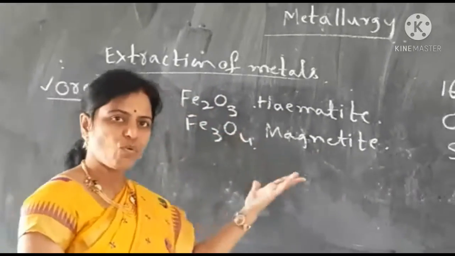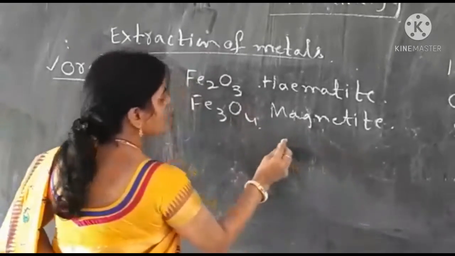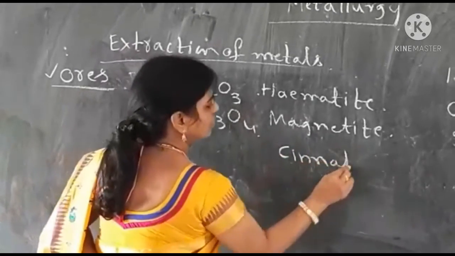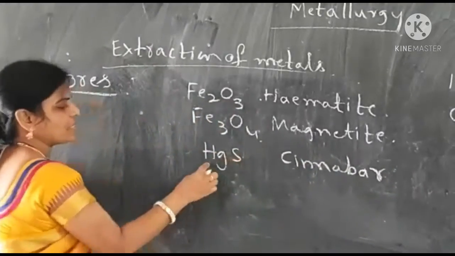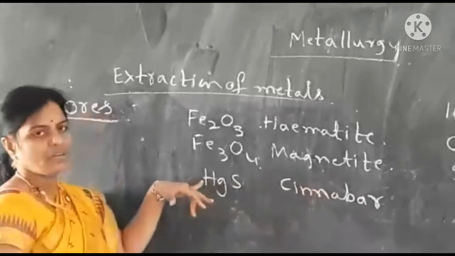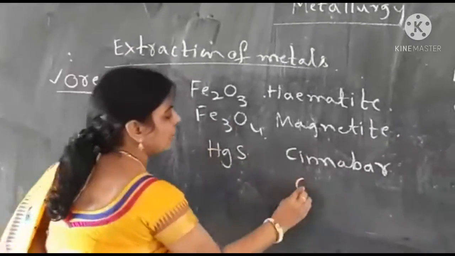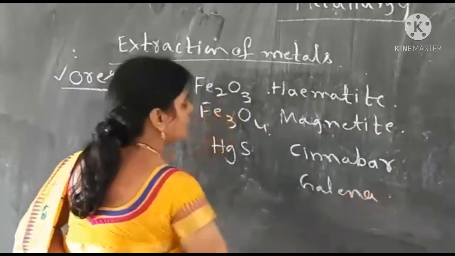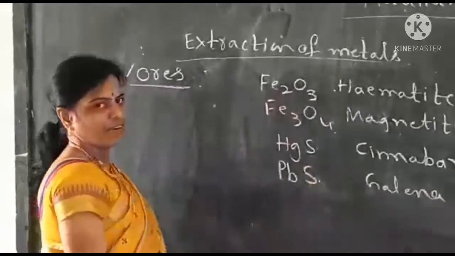And there are other ores also in which sulfur is present. For example, cinnabar. HgS, mercuric sulfide, is called cinnabar. This is an ore of mercury. Galena is another ore. It contains lead sulfide, PbS.